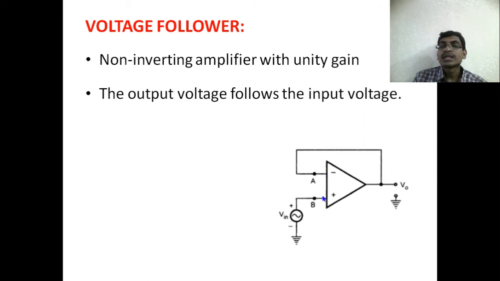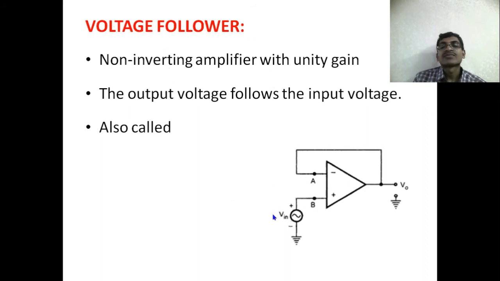So how do we make the voltage follower circuit using an operational amplifier? We just have to connect one wire from the output side to the inverting input of our operational amplifier. Only one wire is needed here, and we are saying it is a non-inverting amplifier, which means the input voltage VIN is given to the non-inverting terminal of our operational amplifier. Only the non-inverting terminal we are using, and the inverting terminal is given to the feedback section. V0 is the output voltage, VIN is the input voltage.